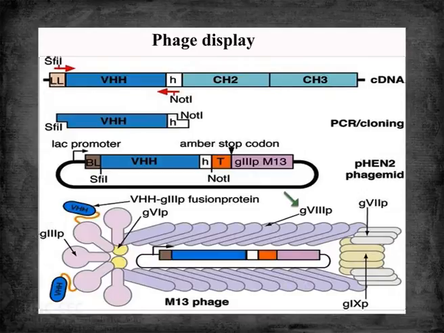At the N-terminus end of GP8, small segments are attached, but it can only accommodate 6 to 8 residues because larger fragments will disrupt the packaging of GP8, but GP3 can accept larger inserts. Okay, that is why GP3 is used mainly for phage display.